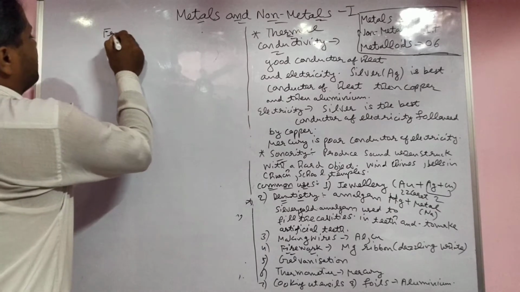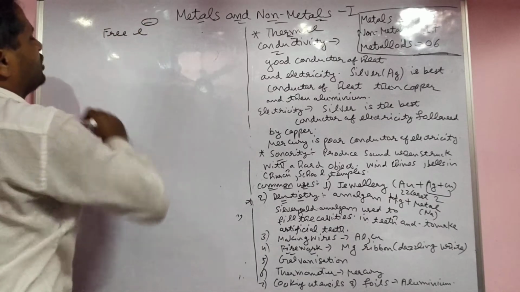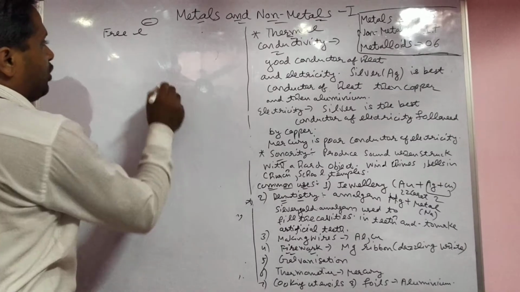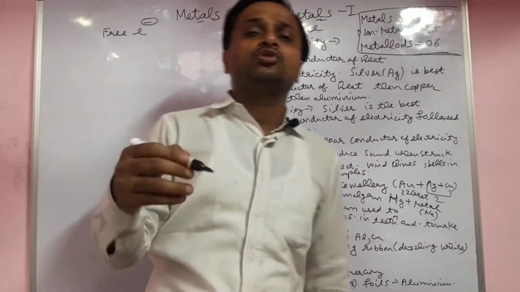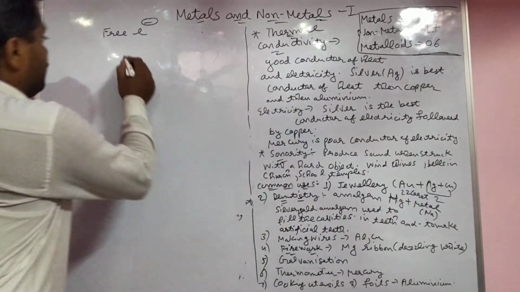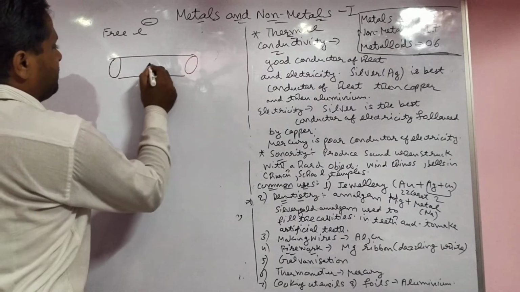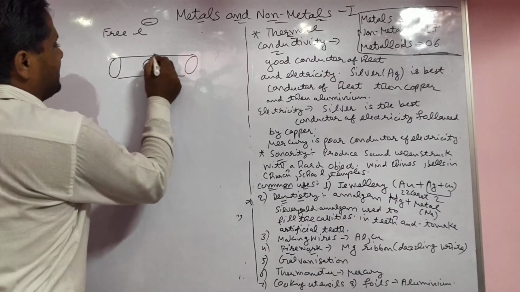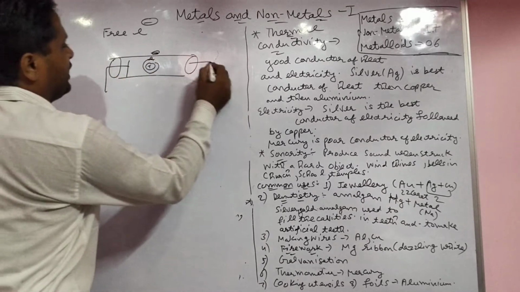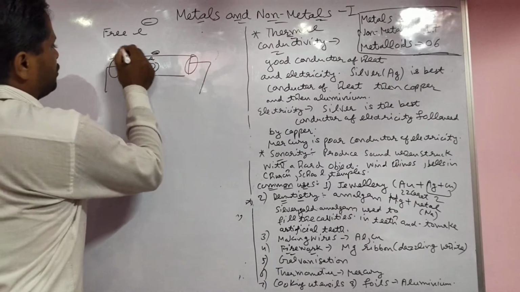Those which have free electrons, loosely bound electrons. Because sodium and these metals lose electrons very easily. For example, this is a copper wire, cylindrical in shape. In the copper wire, the atoms are there. When you apply a voltage, positive and negative,